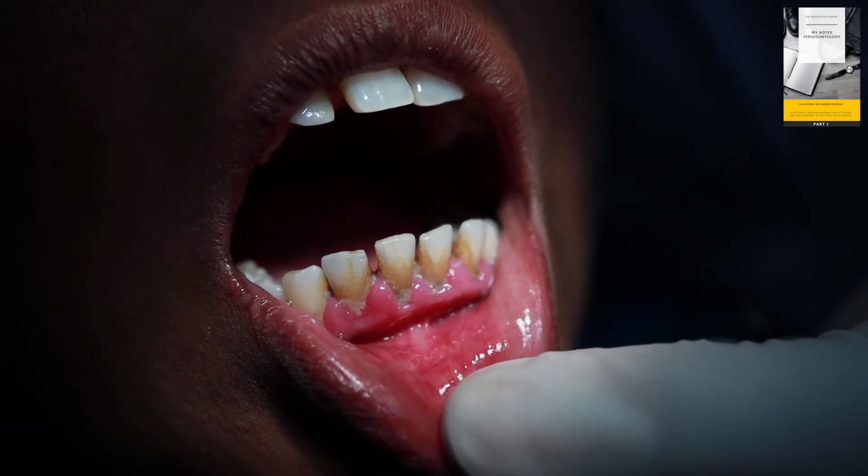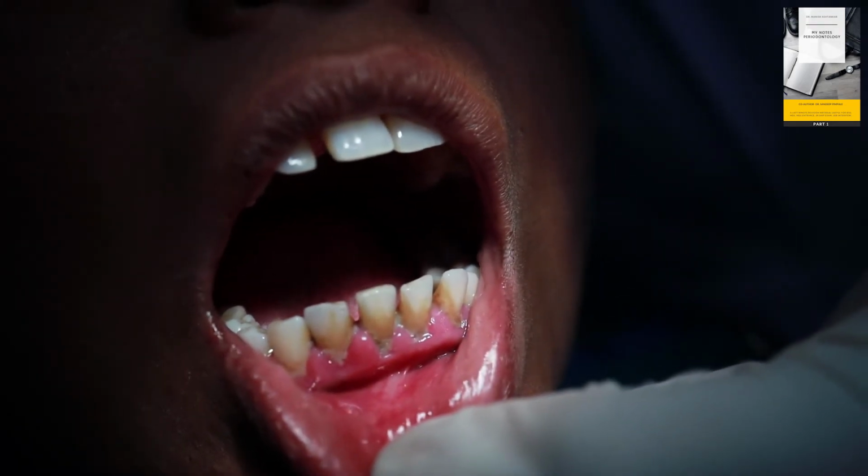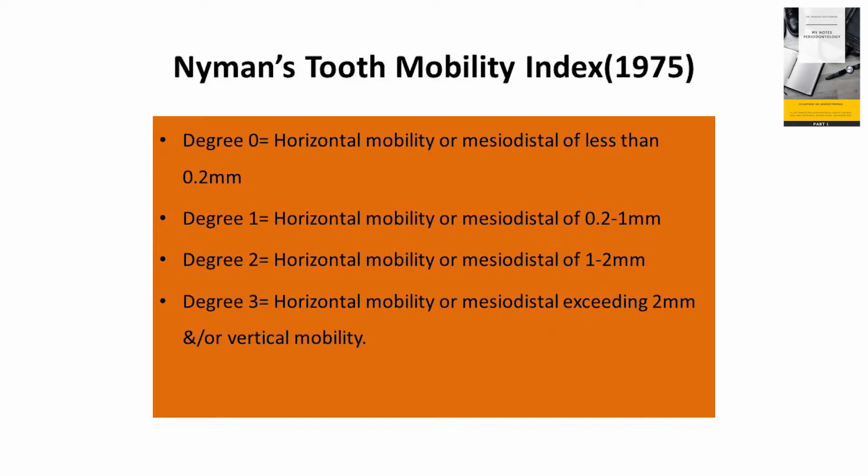The next part is assessment of mobility. We all know that mobility is divided into 3 grades: grade 1, grade 2 and grade 3. In case of grade 1, there is buccolingual movement which is 0.2 to 1 mm. Grade 2, it is either buccolingual or mesiodistal movement more than 1 mm, and grade 3 is more than 2 mm of movement in buccolingual or mesiodistal direction or in vertical direction.